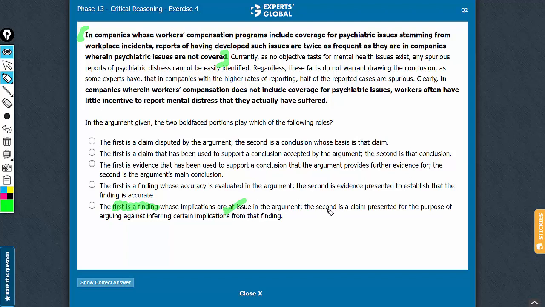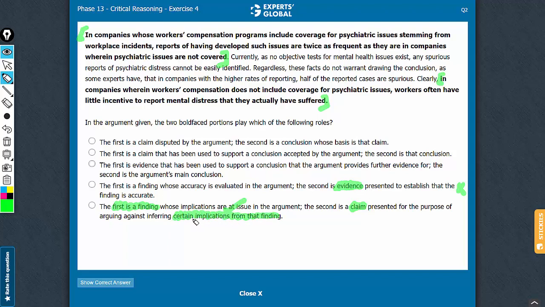Look at the second part here. The second is a claim. See, this is a judgment, and therefore this can very well be called a claim. In fact, answer choices which use a term like evidence for the second boldface have one more reason for being incorrect. A judgment, an opinion, is not the same as an evidence. So the second is a claim presented for the purpose of arguing against inferring certain implications from the finding.